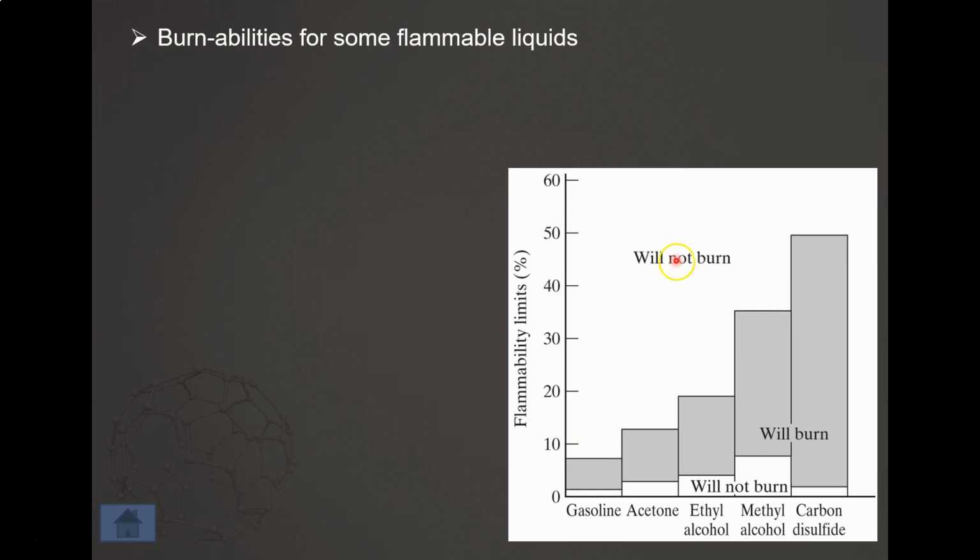The region above UFL will not burn, and so will the region lower than LFL. So only the mixture between LFL and UFL will burn.